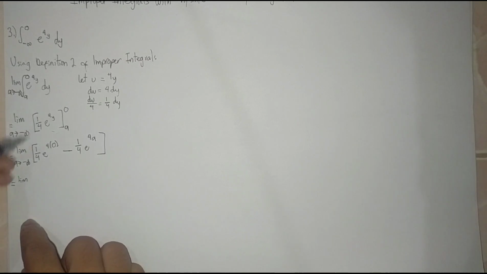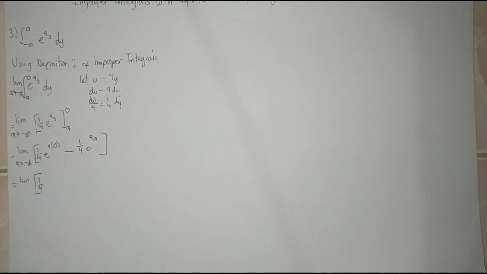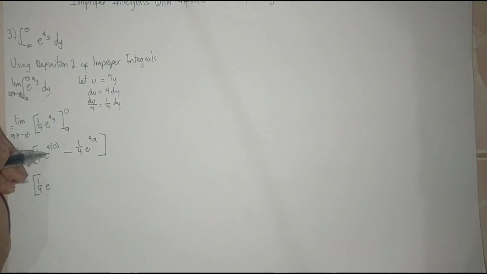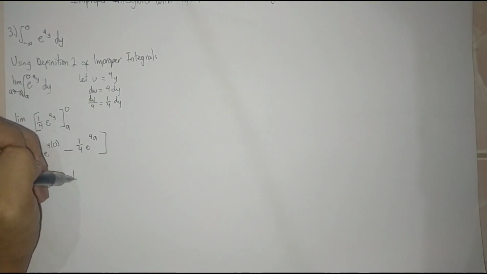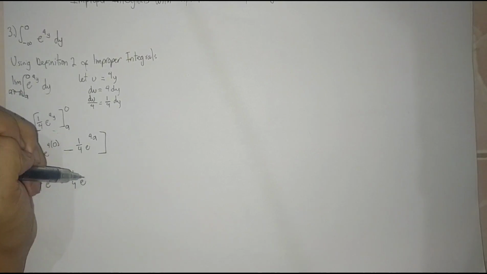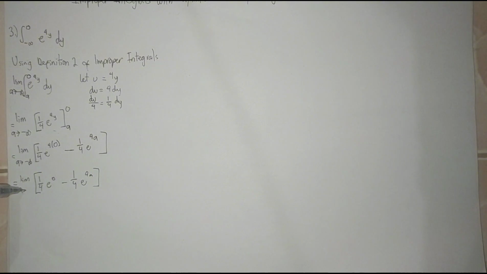Then simplifying, we have limit of 1/4 e to the power of 4 times 0, which is 0, minus 1/4 e to the power of 4a as a approaches negative infinity.